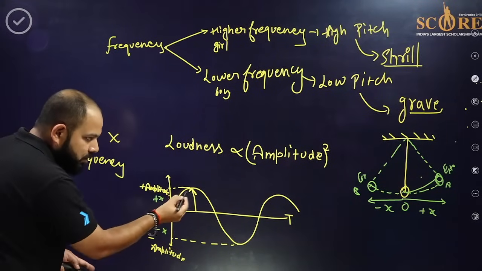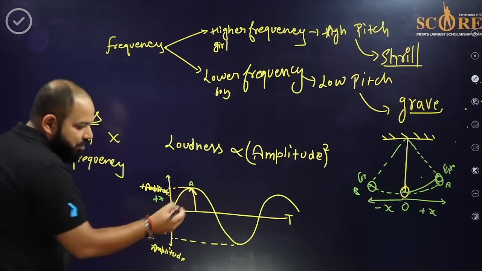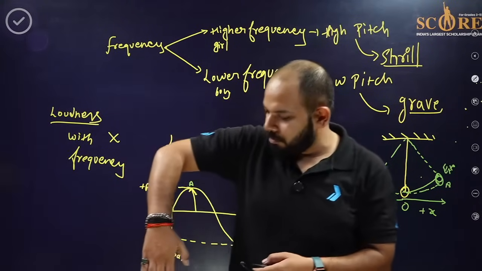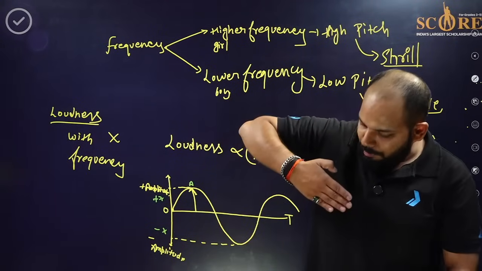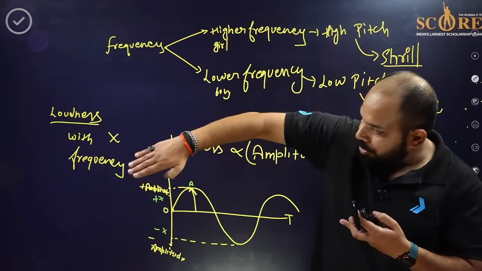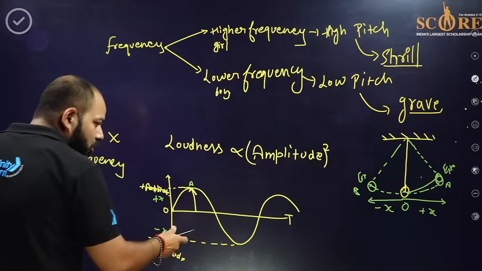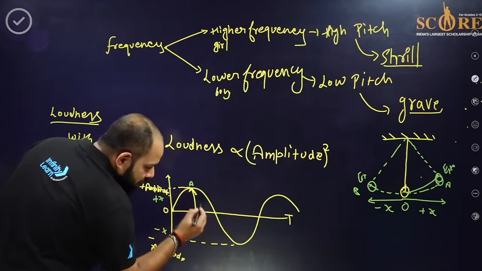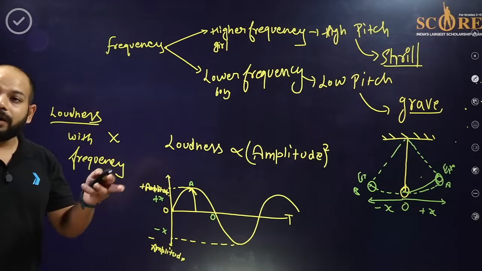When it goes to A, that is the maximum point it reaches. If this is the neutral point, that is the mean point, and it goes to the maximum point A, then comes back to O again, then goes to B and comes back to O again. That is one complete oscillation.